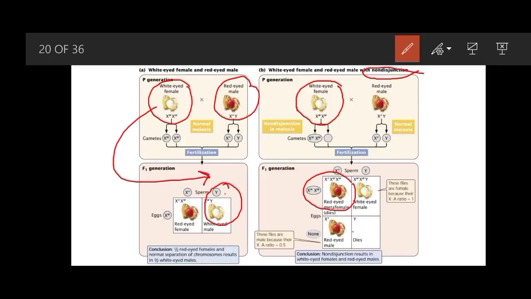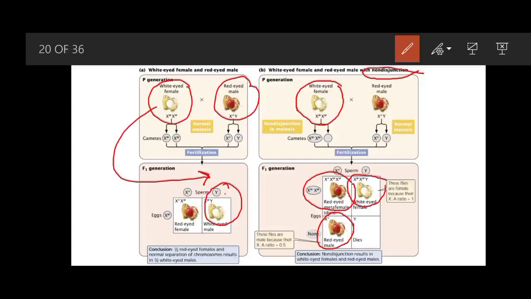And there is another red-eyed fly which has only a single X chromosome, and we already know that in Drosophila gender is determined by the ratio of X chromosomes to sets of autosomes. Because this fly has only a single X chromosome, this will be a male with red eyes, and the white-eyed female has two X chromosomes.